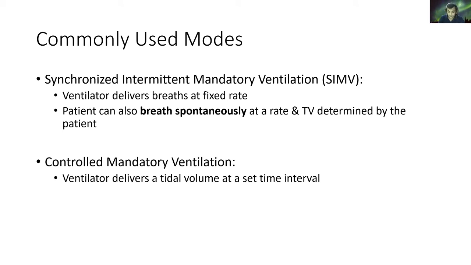Now, there are various modes to ventilate the patient with the help of ventilators, but these two modes are frequently used. One is synchronized intermittent mandatory ventilation. Another is controlled mandatory ventilation. In synchronized intermittent mandatory ventilation, the ventilator delivers the set tidal volume and the respiratory rate to the patient. But the patient is able to take his or her respiration spontaneously, and these spontaneous breaths are supported by the ventilator. So this mode is known as synchronized intermittent mandatory ventilation.